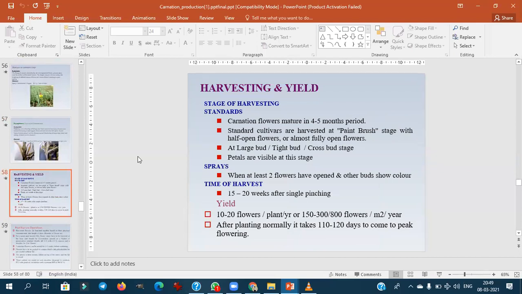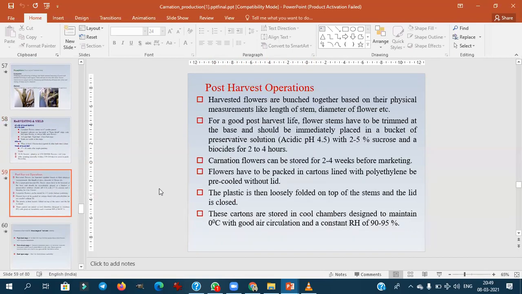Then coming to the harvesting and yield. For the standards, after a period of 3 to 5 months, they will usually harvest at the paintbrush stage. You have to remember this terminology. The paintbrush stage, with half-opened flowers, is the stage to harvest the standard cultivars of carnation. Tight bud stage or the paint bud stage. For the sprays, at least 2 to 3 flowers should be opened. After that, we will go for the harvesting of sprays. Yield is not that much important. They won't ask about the yield.